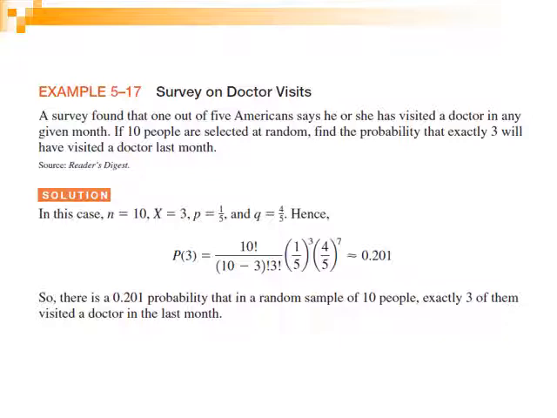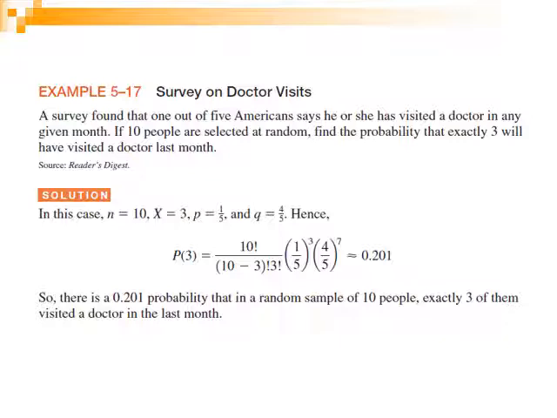If 10 people are selected at random, find the probability that exactly 3 will have visited a doctor last month. In this survey, we find the values that we are interested in to calculate the binomial probability distribution. Let's first begin with the requirements,